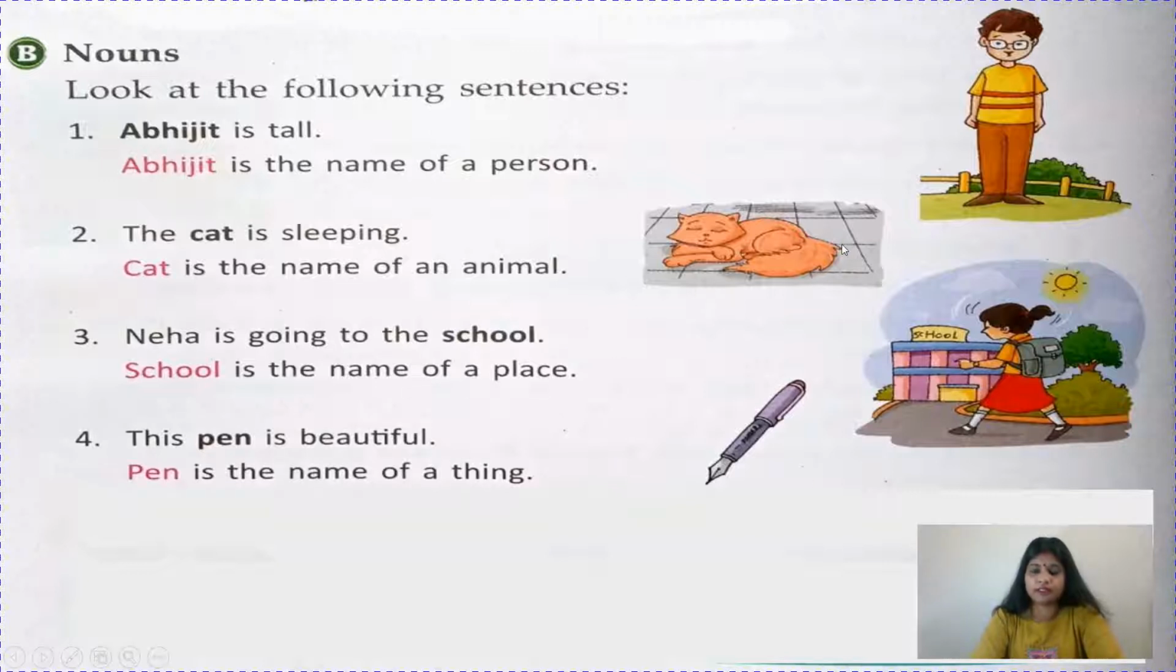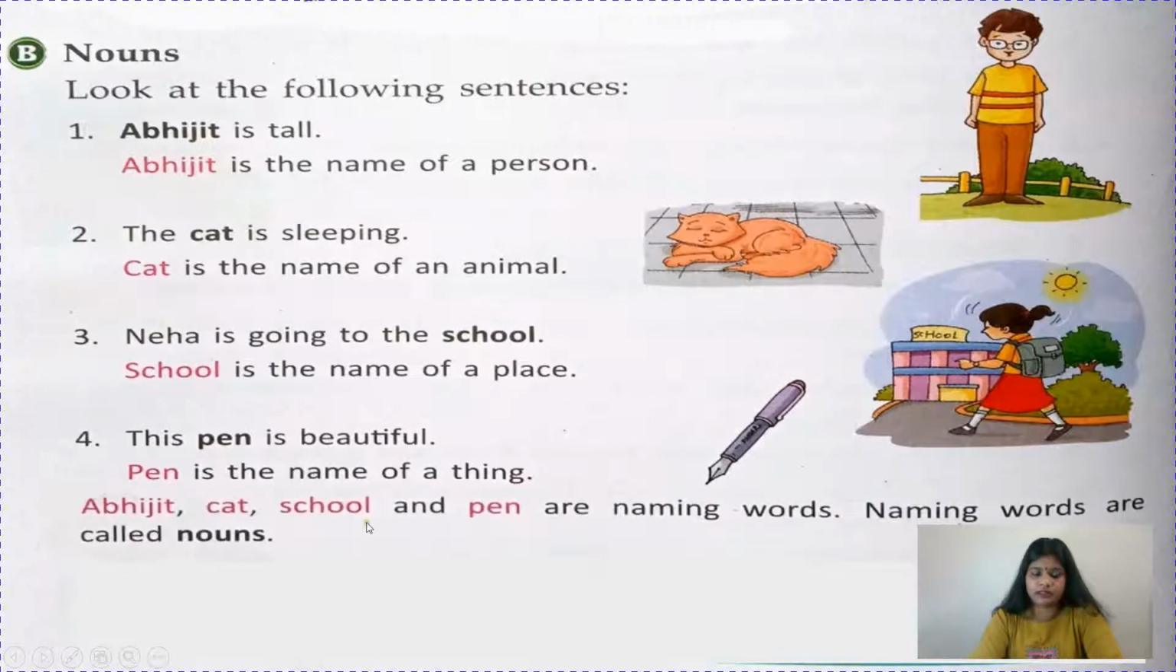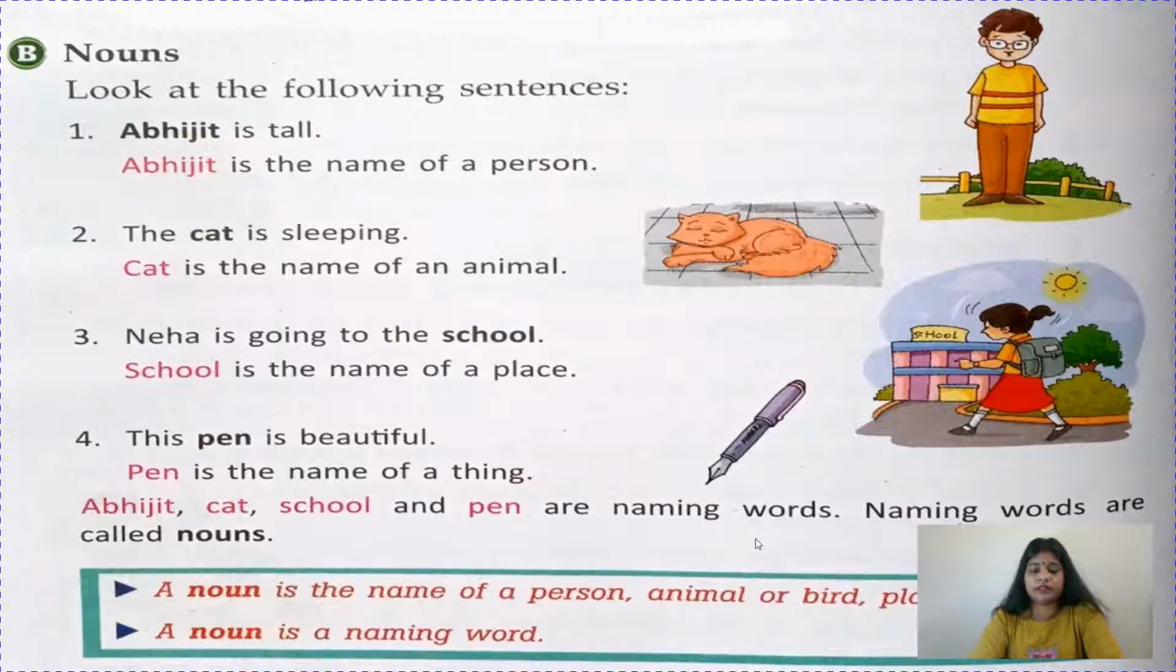So what we have learned here? Person, place, animal or thing. So Abhijit, cat, school and pen are naming words, and naming words are called nouns. Children, when you were in class 1 or 2, you were learning like this. A noun is a naming word, but you are in class 3. So you should learn like this. A noun is the name of a person, animal or bird, place or thing. And a noun is a naming word, in short you can say.